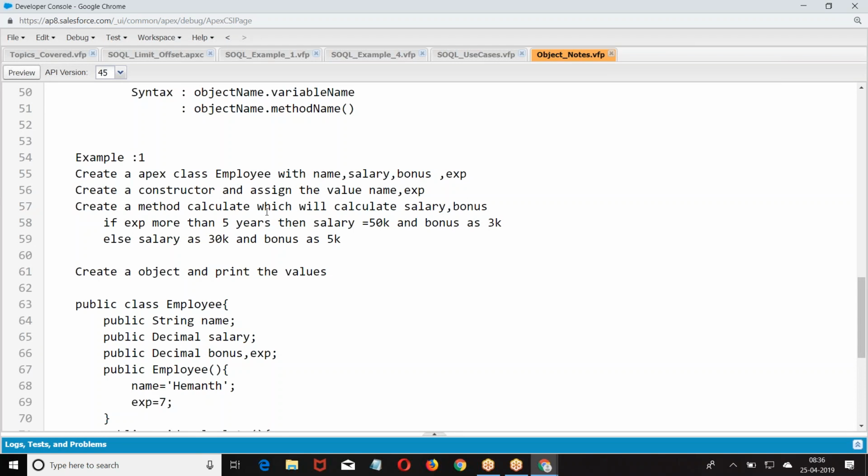Because of that, the duration may slightly increase, and I'm making it very clear in the beginning. If I ask you to implement the use case in the class, it takes some extra time. If everyone is okay with that, we go with making you implement the use cases in the class. If I do that, the duration will slightly increase. If you are okay with that, I'll do it. There is no issue, right?